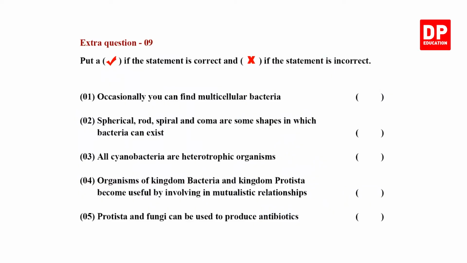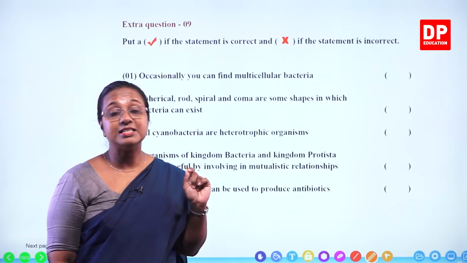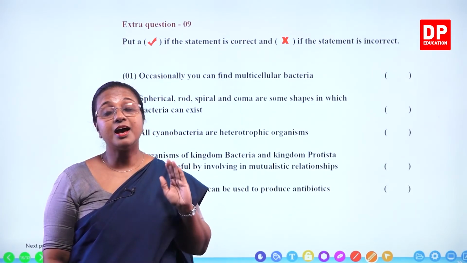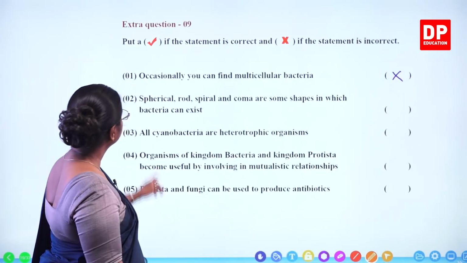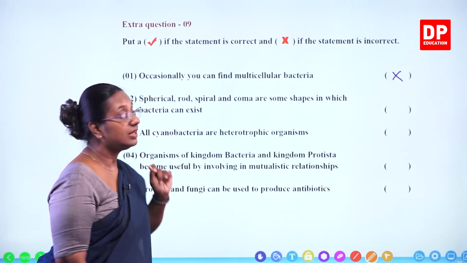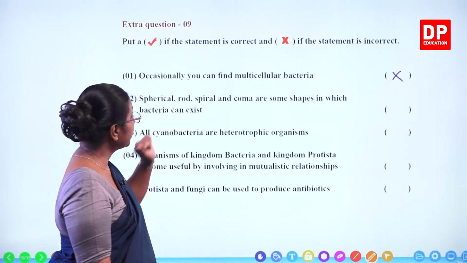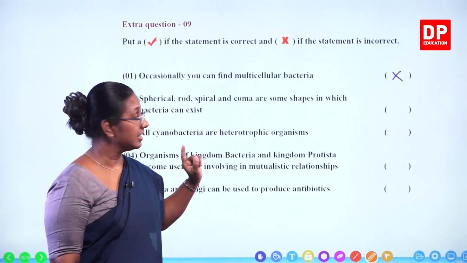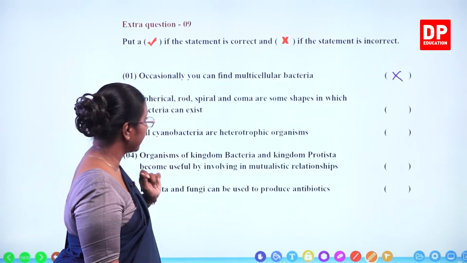Extra question 9. Put a tick if the statement is correct and wrong if the statement is incorrect. The first statement: occasionally you can find multicellular bacteria. Is that correct? No. All bacteria are unicellular organisms. So that statement is incorrect, wrong. Then, spherical, rod, spiral and comma are some shapes in which bacteria can exist. That is of course correct. Spherical shape, coccus. Rod shape, bacillus. Spiral shape, spirillum. And comma shaped, vibrio. So those are the different body shapes in which bacteria can exist.